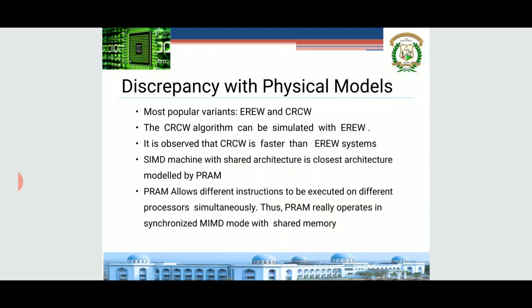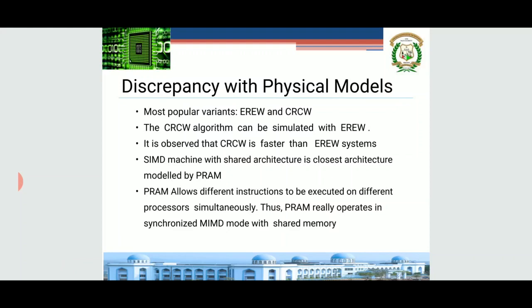See, a concurrent read and concurrent write algorithm can be simulated with the help of the EREW model. It is observed that the CRCW model is much faster. Concurrent read and concurrent write is much faster as compared to the EREW model or system.